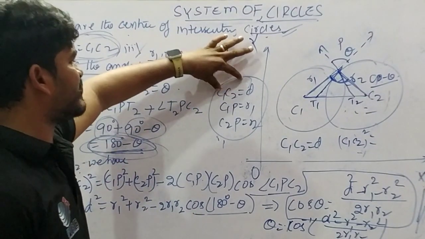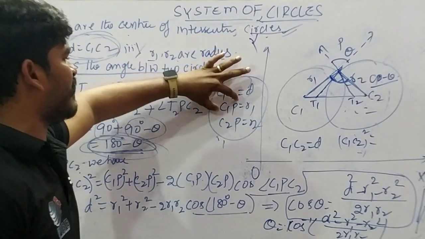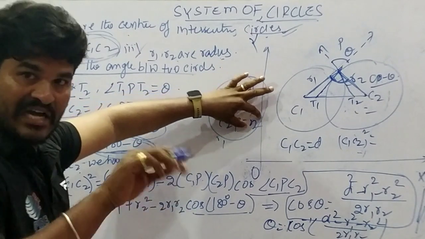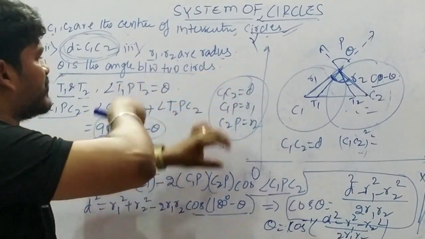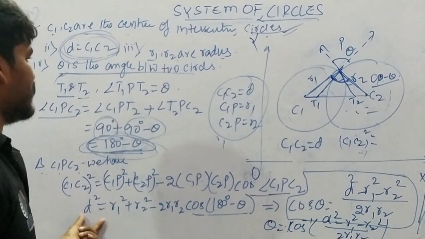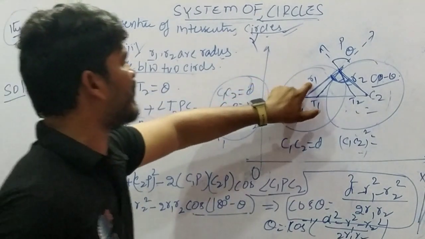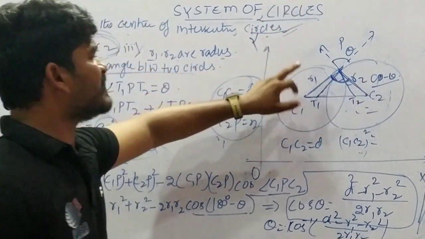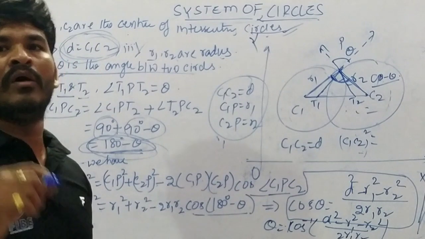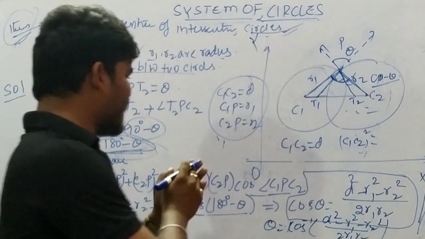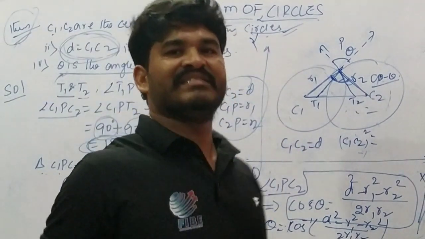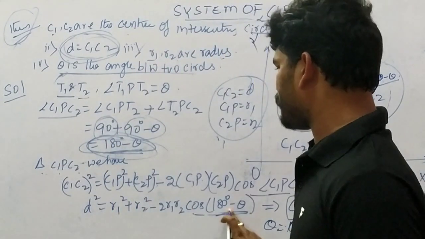Already we know that C1C2 equals D, C1P equals R1, C2P equals R2. Substituting these values in the equation, we get D square equals R1 square plus R2 square minus 2R1R2 cos of 180 minus theta, where cos of 180 minus theta is in the second quadrant, so we get minus cos theta.